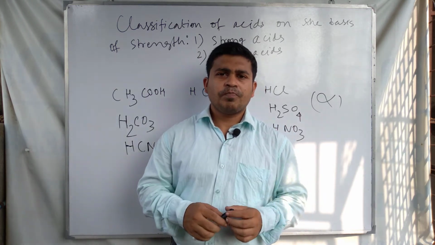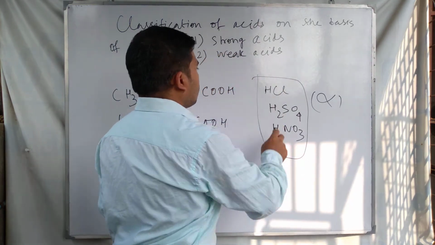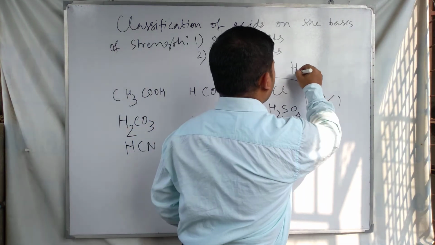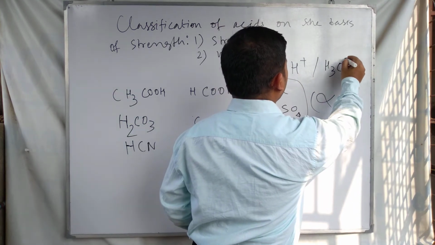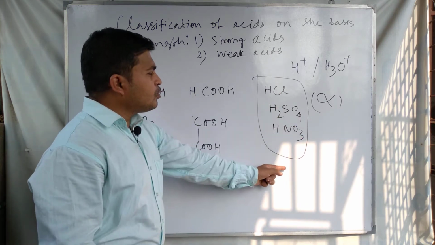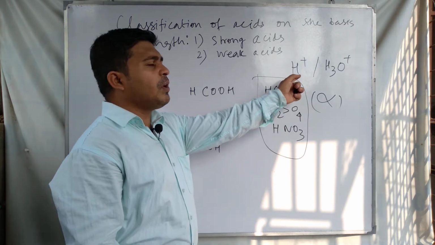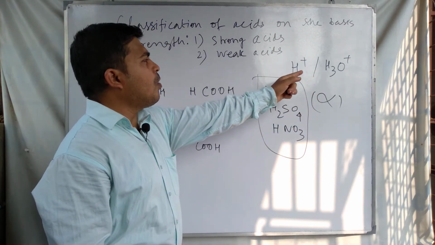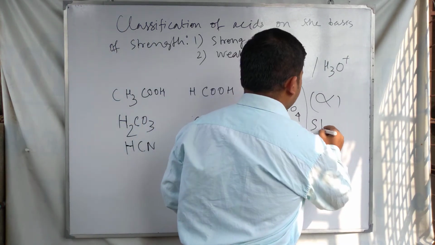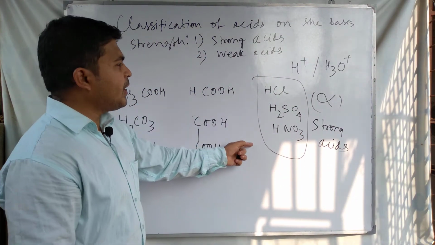And the examples of strong acids and weak acids are these. These have a high concentration of H plus ion or H3O plus ion, hydronium ion or hydrogen ion, in the aqueous solution. The aqueous solution of these acids has a high concentration of H plus ion or H3O plus ion, and for this reason these are classified as strong acids.